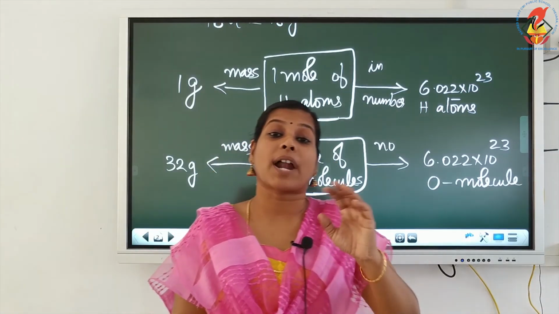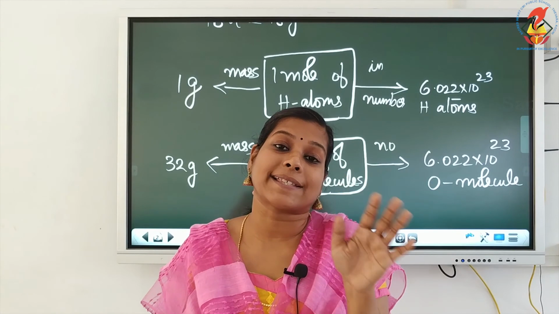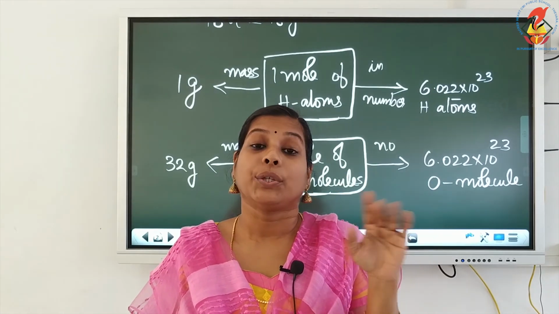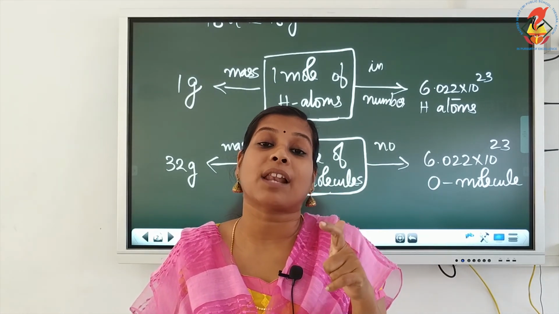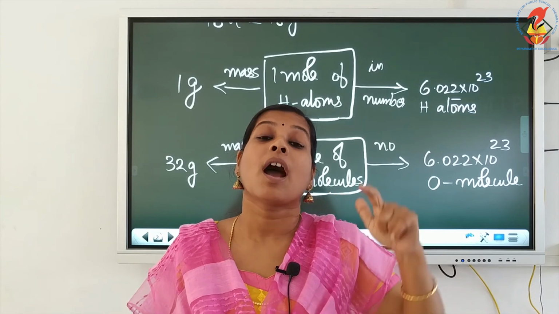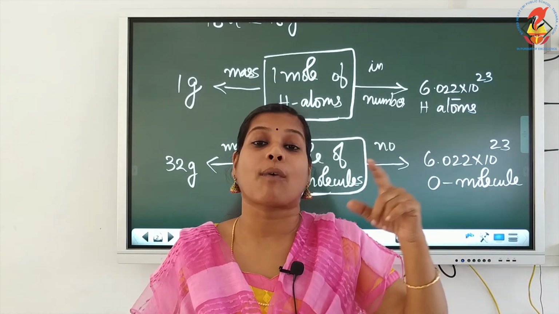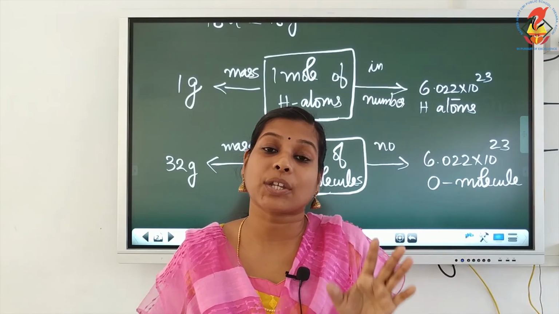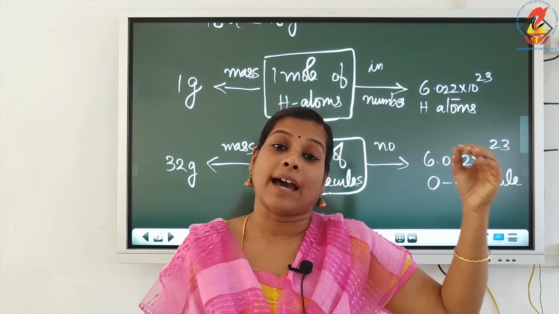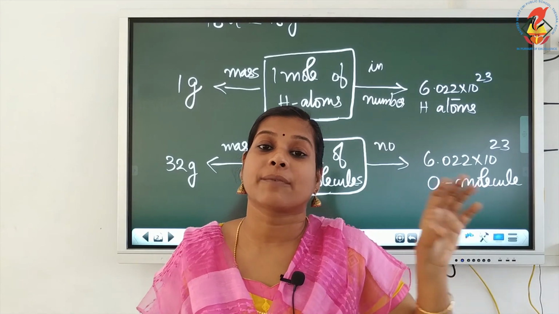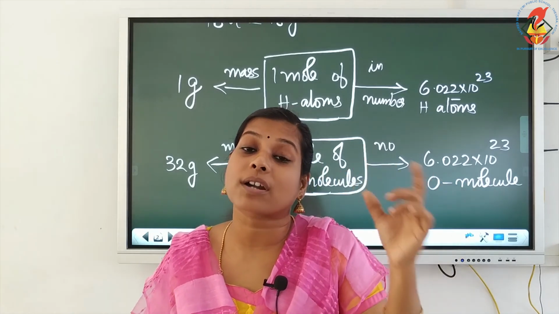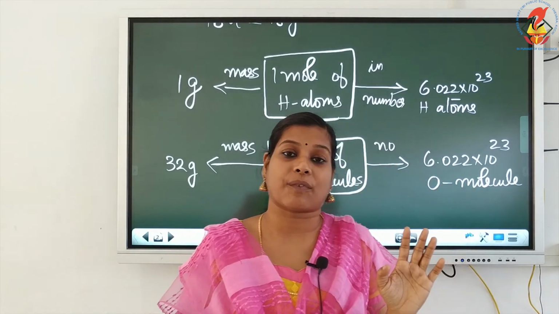If you are telling 1 mole, it doesn't have any value there. You have to specifically tell what it means: 1 mole of atoms, 1 mole of molecules or 1 mole of ions. That you have to specify. That end part of that word is very important. 1 mole of what, that you have to specify.